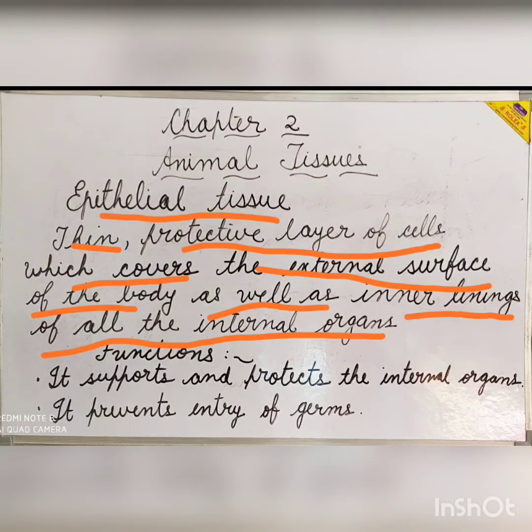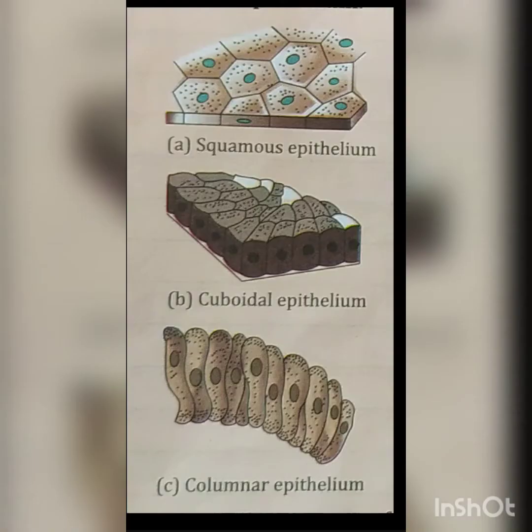The functions of the epithelial tissues are: it supports and protects the internal organs, and it prevents the entry of germs in the body. On the basis of different shapes of cells, epithelial tissues are of following types: the squamous epithelium, cuboidal epithelium, and columnar epithelium.